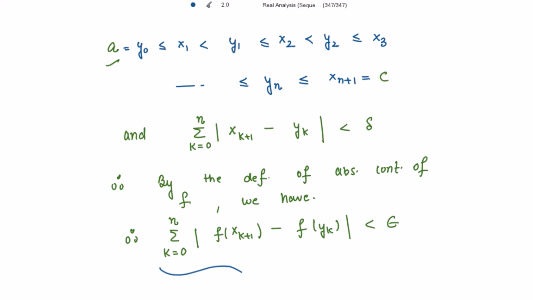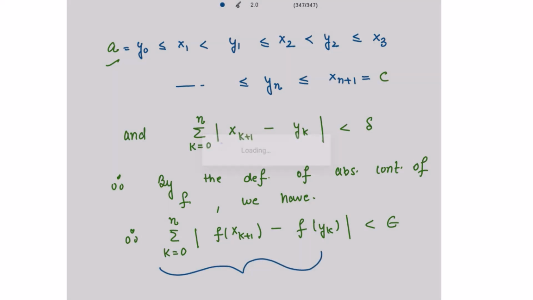Now taking the left hand side as it is for that interval, let me consider the summation of f(y_k) minus f(x_k), right, for the interval x_k, y_k. Let's check what this is strictly less than. k is from 0 to n.